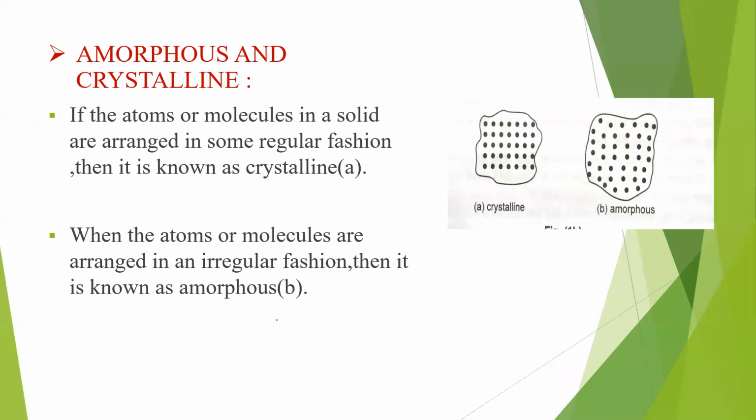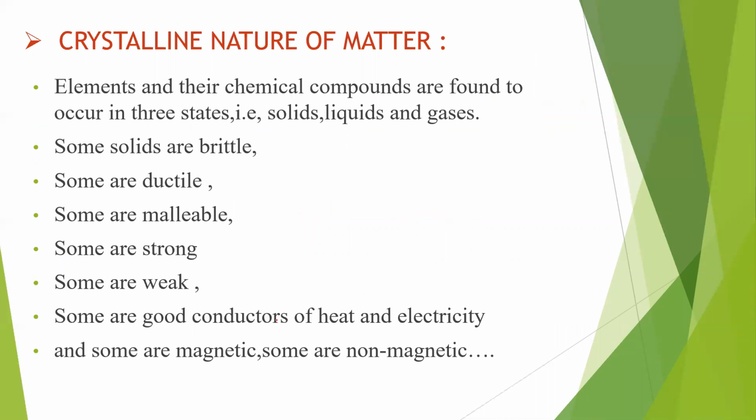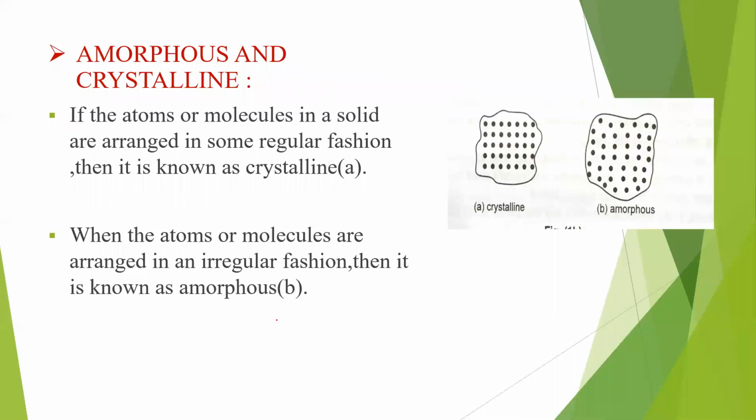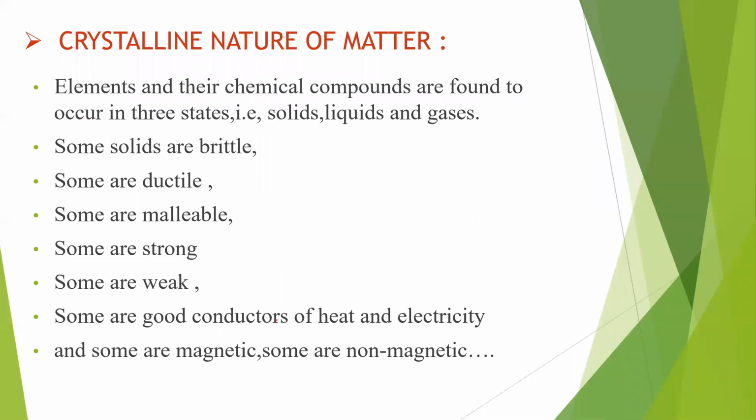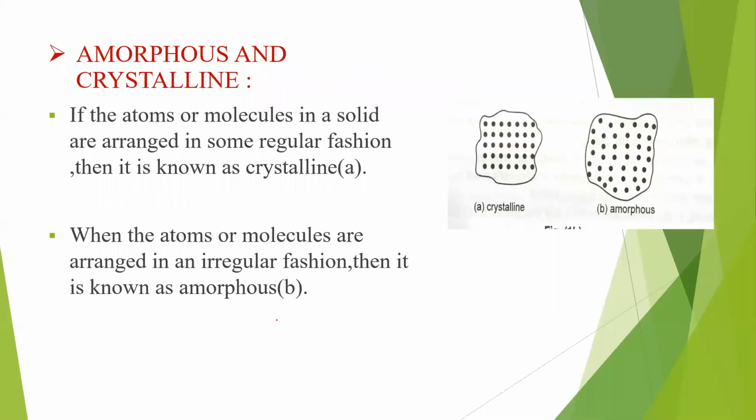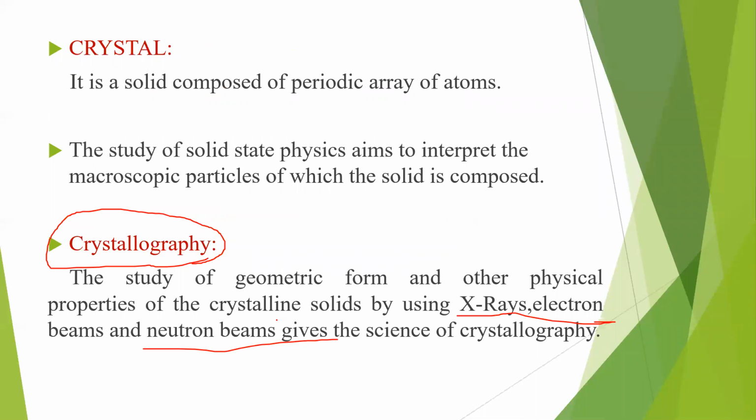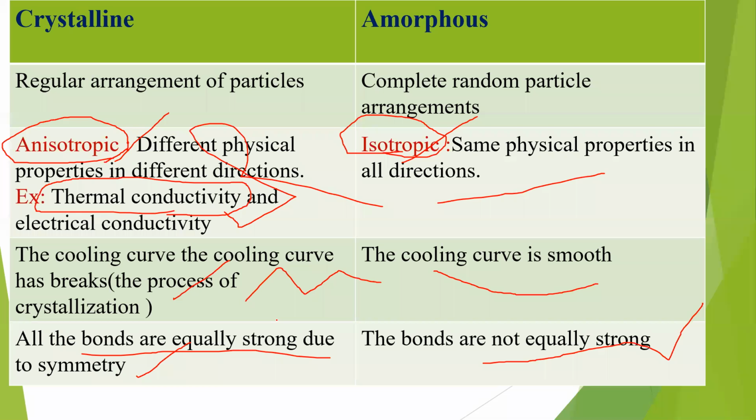So let me come and revise again. Basically, the materials are classified into 3 types: solids, liquids and gases. Matter is composed of atoms and molecules, and the arrangement determines the state of the system. Solids are classified into amorphous and crystalline. Crystalline substances have a regular arrangement, while amorphous are irregularly arranged. The crystal definition I have told you, crystallography we have discussed, and the major differences between crystalline and amorphous materials we have also learned.